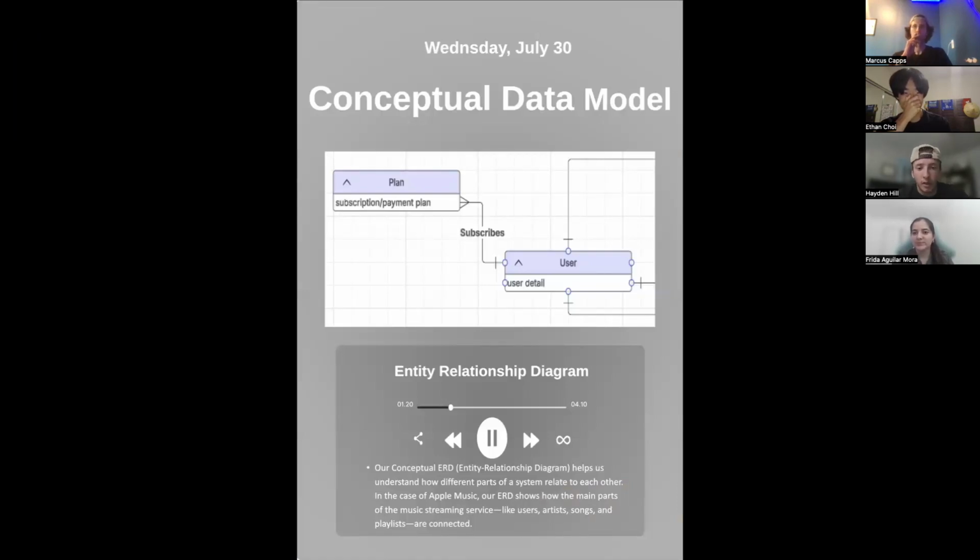All right, so to start out with our conceptual data model, we created an entity relationship diagram. Our conceptual ERD helps us to understand how different parts of a system relate to each other. In the case of Apple Music, our ERD shows the main parts of the music streaming service, like users, artists, songs, and playlists, and how they're all connected.